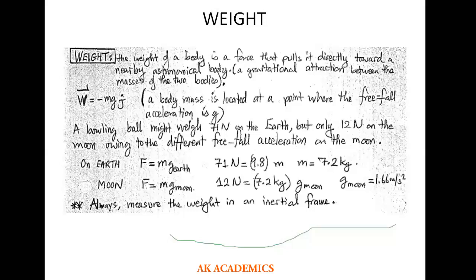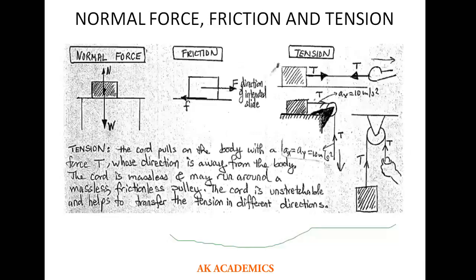Now let's talk about the normal force, the frictional force, and then the tension. As you can see here, we have the normal force. The normal force is represented with N, and W is the weight. What you will see here is that the normal force and the weight are in directly opposite directions, and both of them are perpendicular to the horizontal.